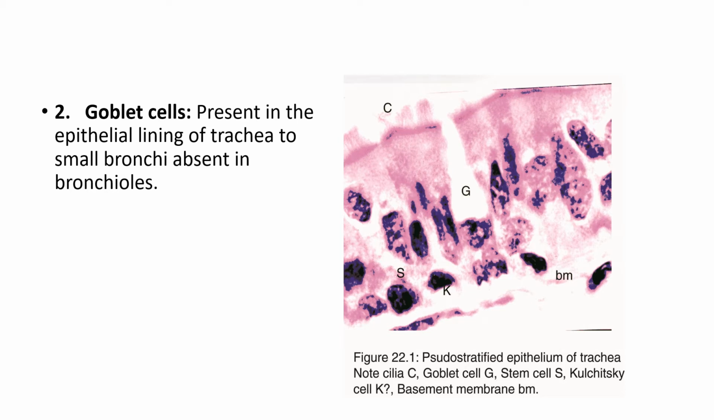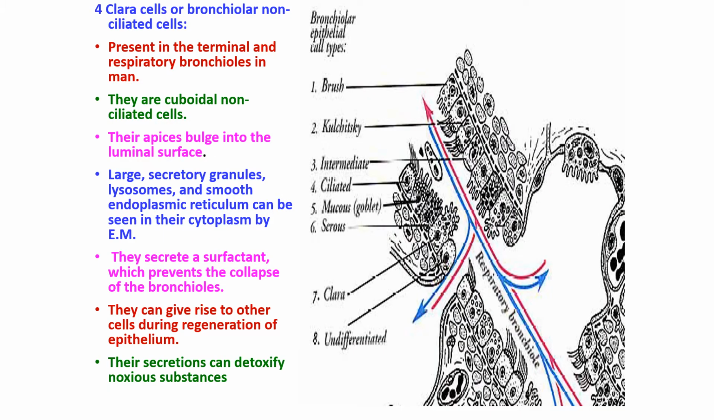This is showing the ciliated columnar cells, and this is the goblet cells, the shape of a globule, which I have already told you, and has a number of mucus containing vesicles which are thrown from the surface. They are present in the smaller bronchi and absent in the bronchioles. So that is the point to be noted, that goblet cells are absent in the bronchioles.